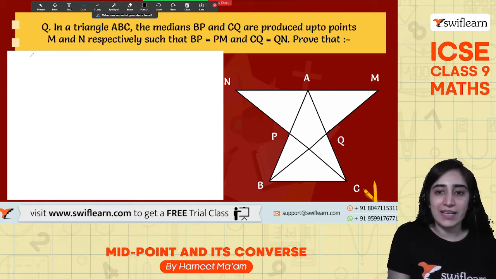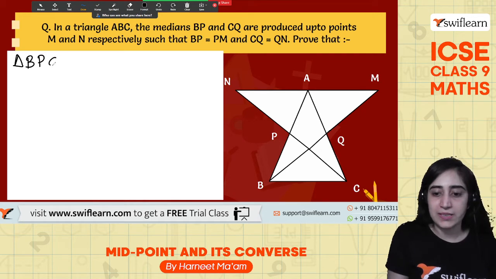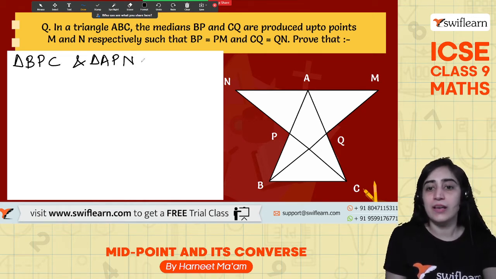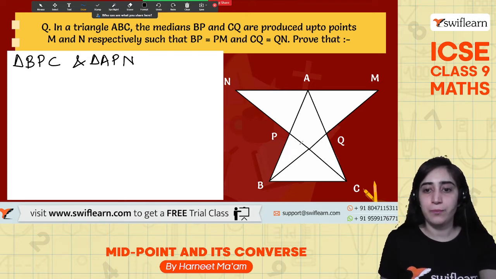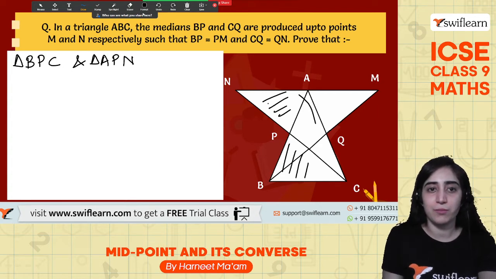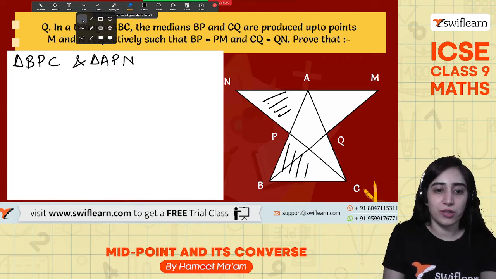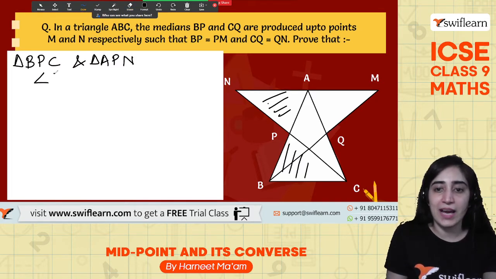What is given that in a triangle, if we talk about triangle BPC and triangle APN. So we are talking about BPC, so this side of a triangle, and APN. So that is this side of the triangle. So let me erase this one so that it doesn't become a confusion. So these two triangles are what we are talking about.